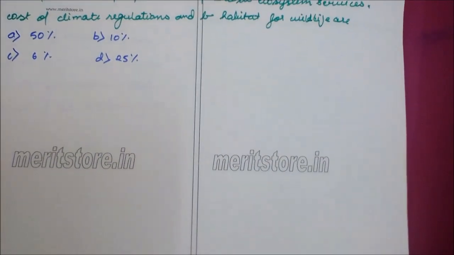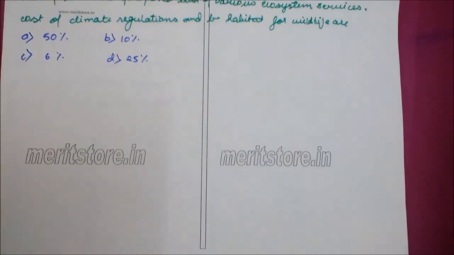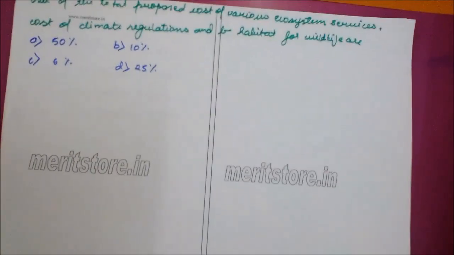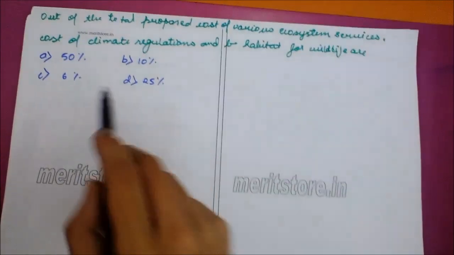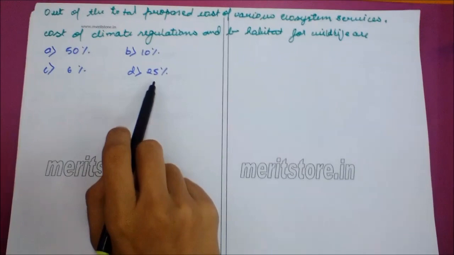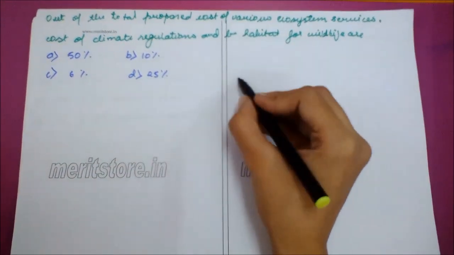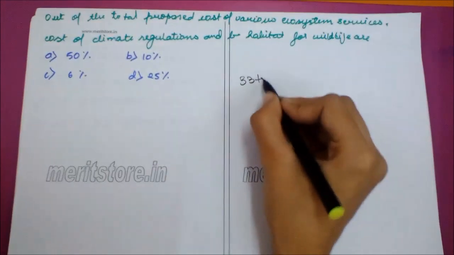Out of the total proposed cost of various ecosystem services, cost of climate regulation and the habitat for wildlife are: 50%, 10%, 6%, 25%. Robert Costanza and his colleague have put together the value of ecosystem services at $33 trillion.